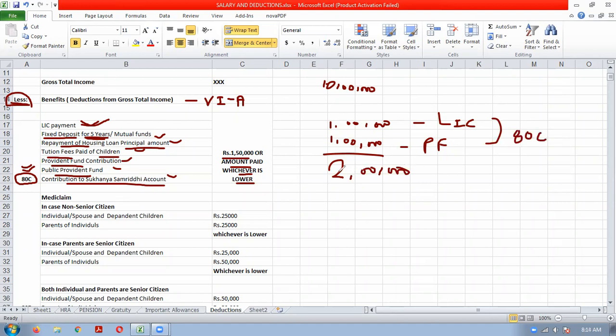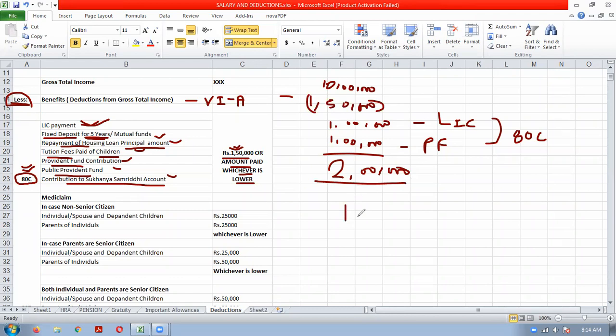Now he is paying 2 lakh rupees, but the Income Tax Act will not give him 2 lakh rupees. The amount will be restricted to 1 lakh 50,000. So he can reduce 1,50,000 from his income. Now take one more case.